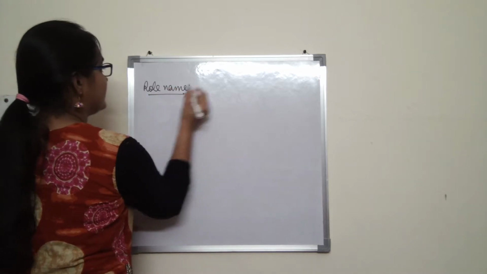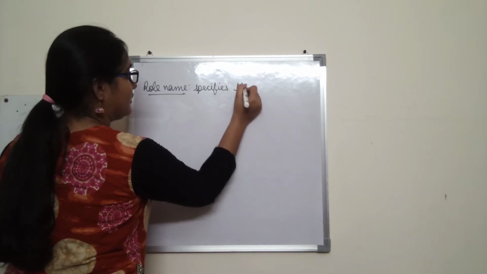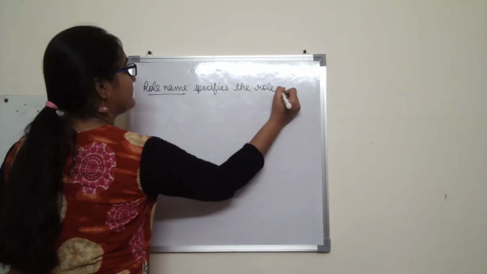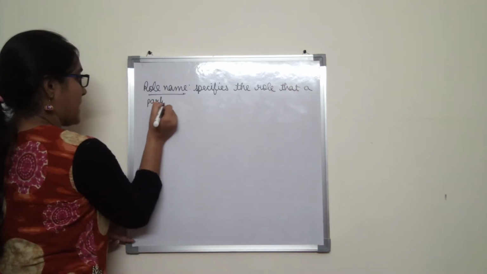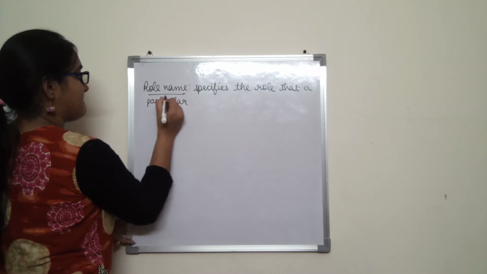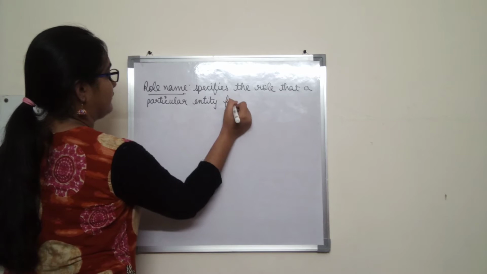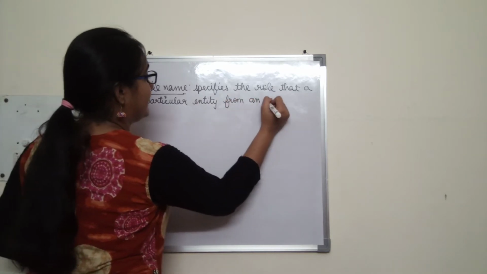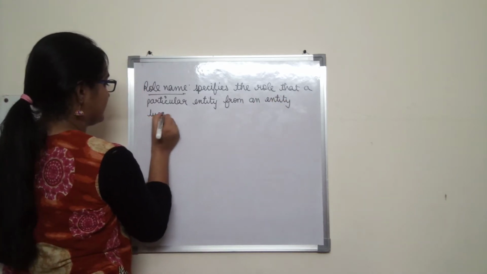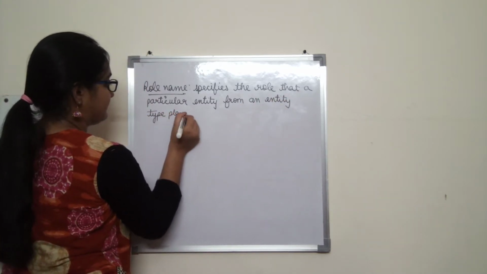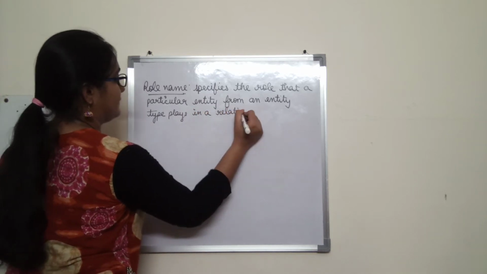Role name specifies the role that a particular entity from an entity type plays in a relationship type.